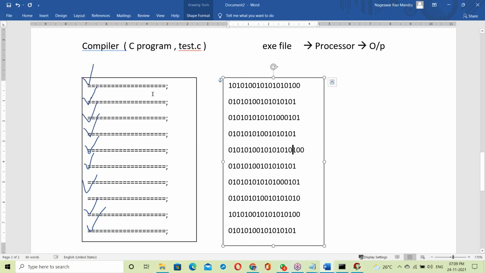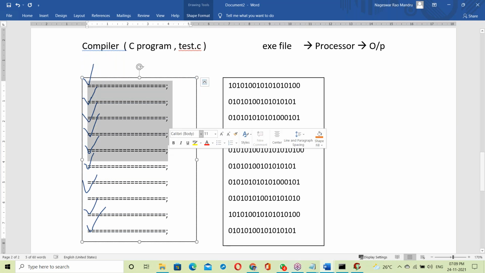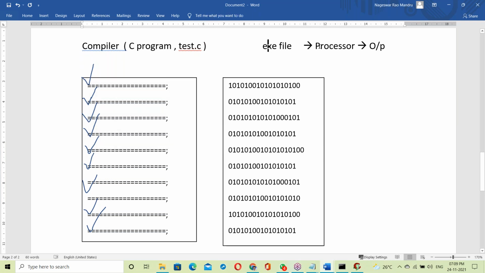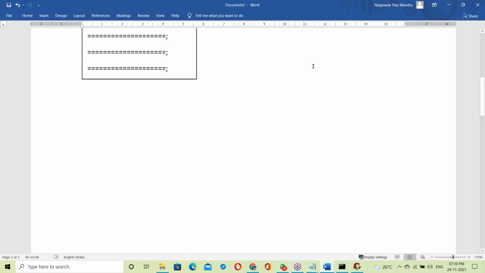So the compiler checks for all the errors from top to bottom. If there are no errors, it generates the exe file. That exe file is given to the processor and generates the output at a time. So the compiler checks the whole program and executes at a time here. Whereas the interpreter works line by line.